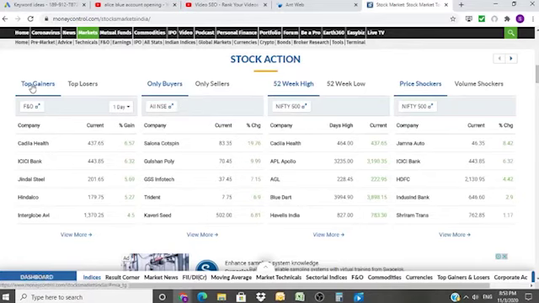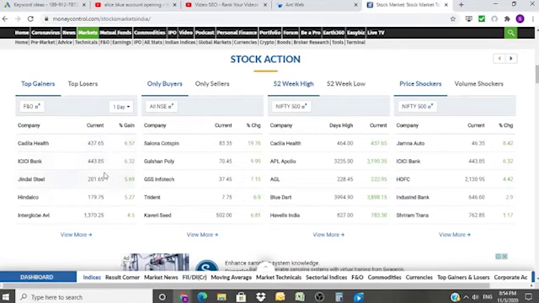Top gainers. These are the companies which have gained. Now, it doesn't mean these are the only companies. There could be some small companies whose percentage may have increased 10% or 20%, like Lloyd's Engineering, for example, or Genex Labs. There are thousands of companies, but those are not taken into consideration over here.